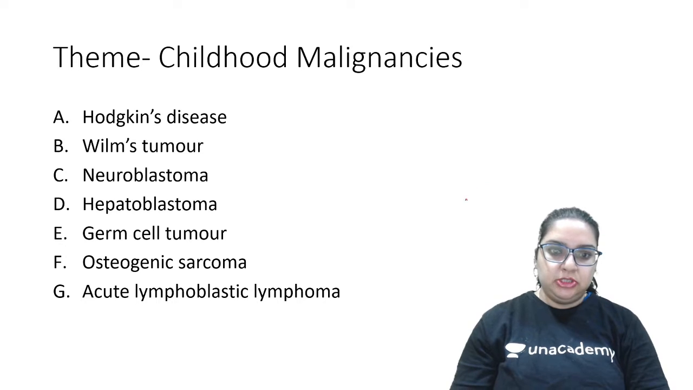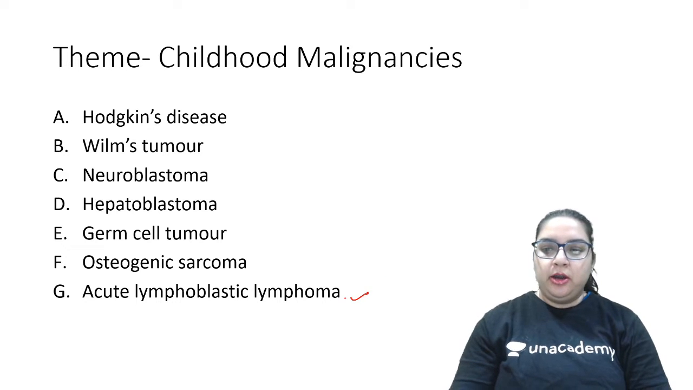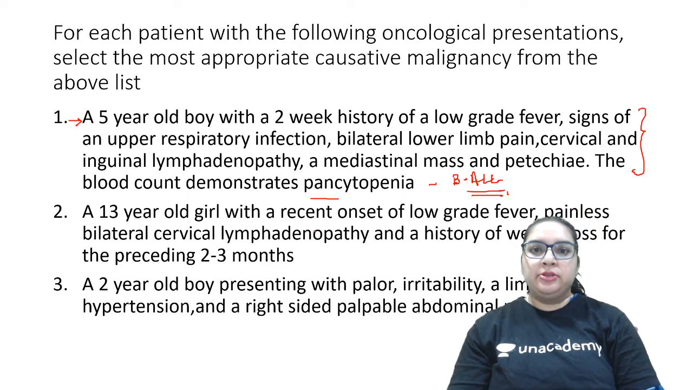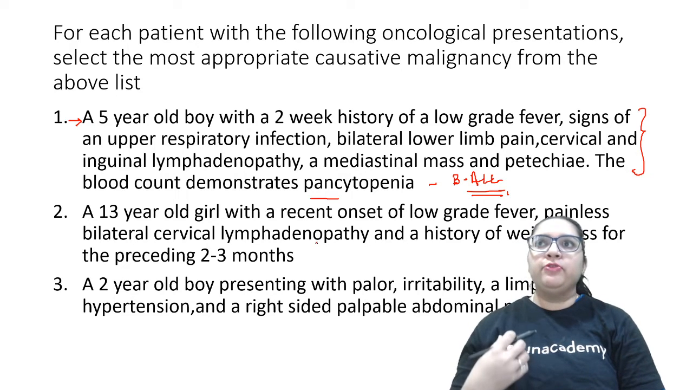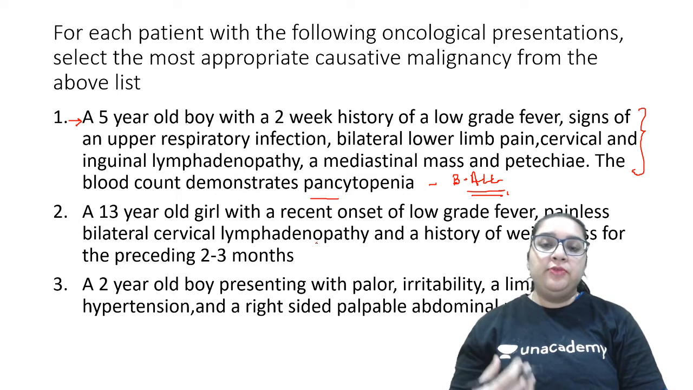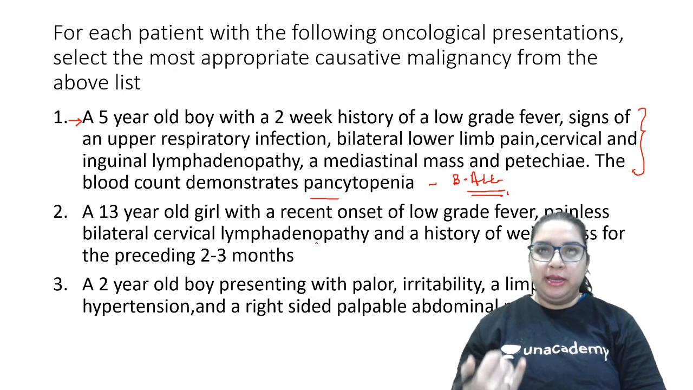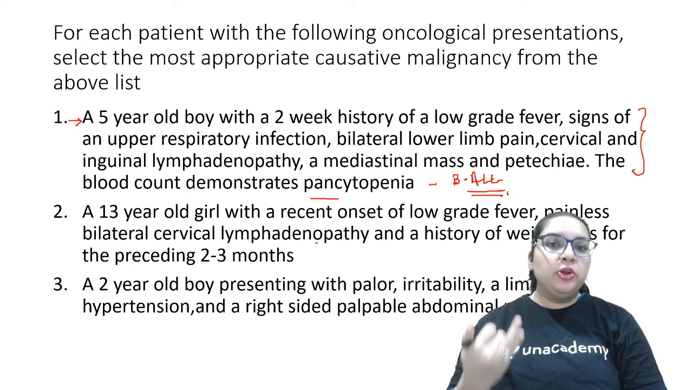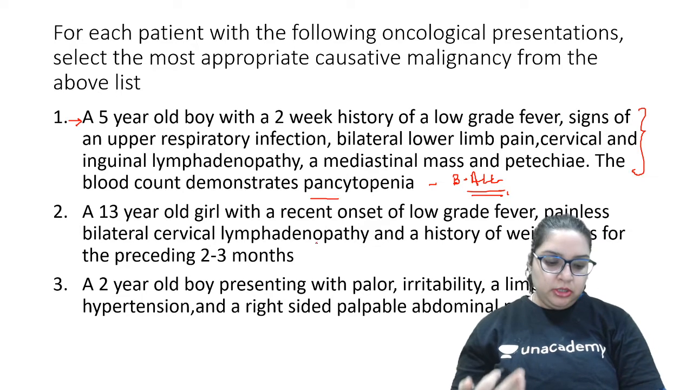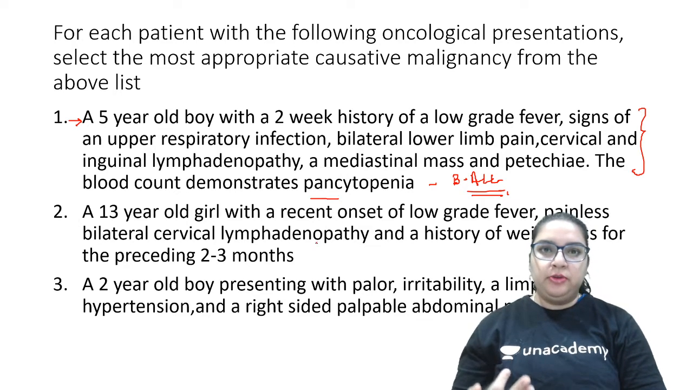So we have this ALL, correct? Okay. Now see, look at this child. Whenever we are thinking of prolonged fever, like a 2-week history of fever, we are left with 3 diagnoses. The first is malignancy, second is lupus, and third is tuberculosis. So of course, yes, very good.